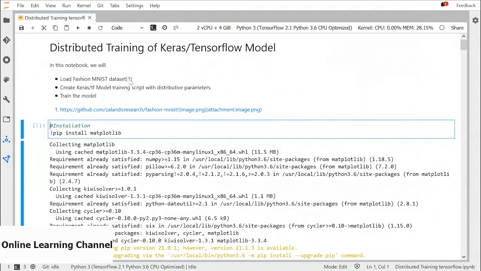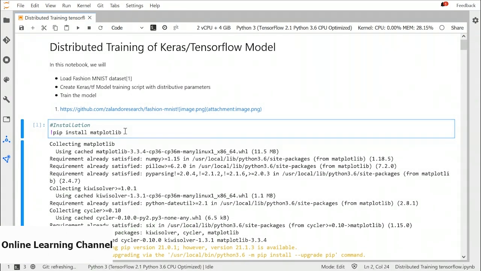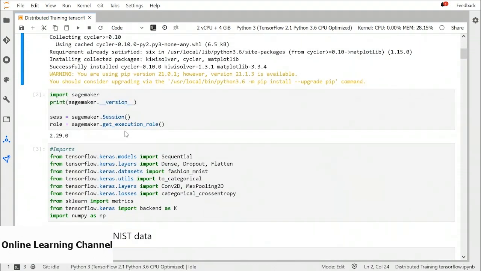So we will load fashion MNIST dataset. We will create Keras TensorFlow model training script, this time with distributive parameters. Then we will train our model. This is the same notebook code we used for Keras TensorFlow model training. So the code may look familiar.